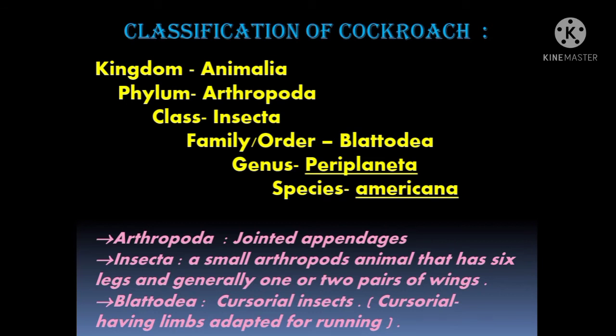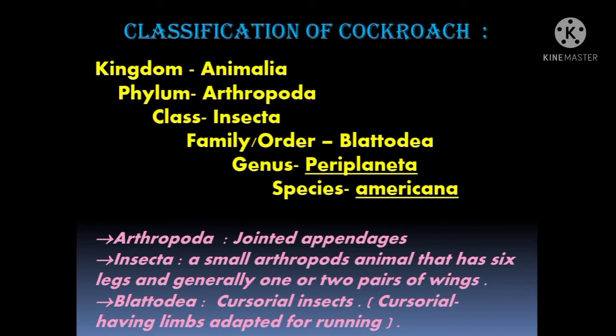Next comes phylum. For phylum, Arthropoda. What does Arthropoda mean, students? Arthropoda means jointed appendages. When the limbs of the cockroach are joined with their body, such species are known as Arthropoda. And Arthropoda means jointed appendages. Limbs is nothing but legs.